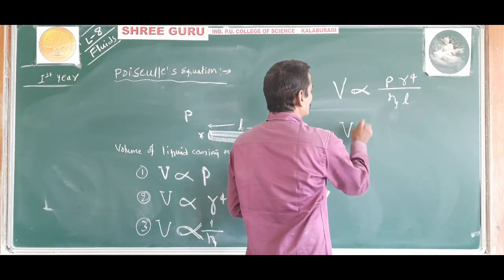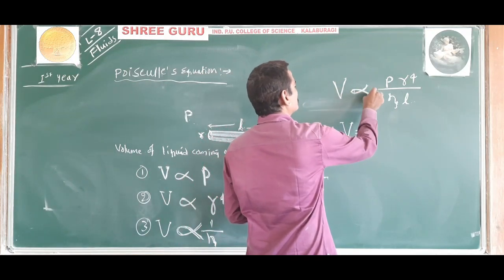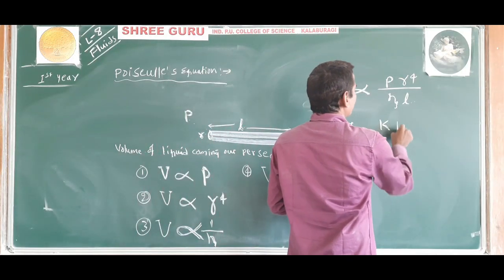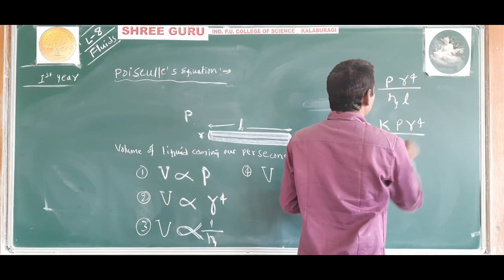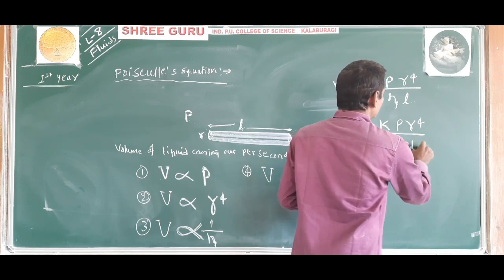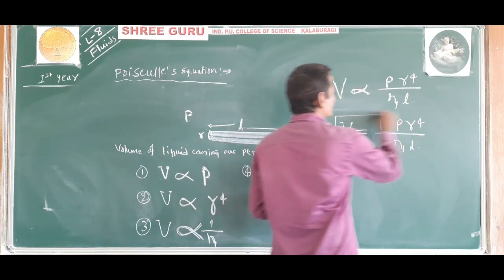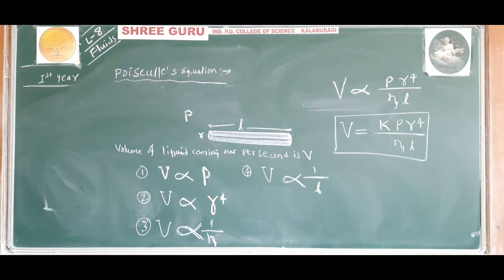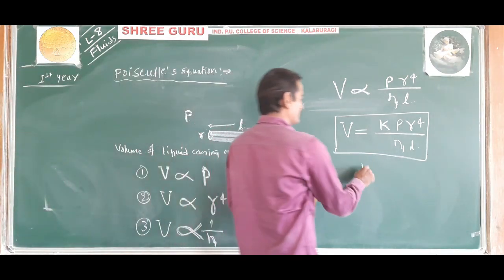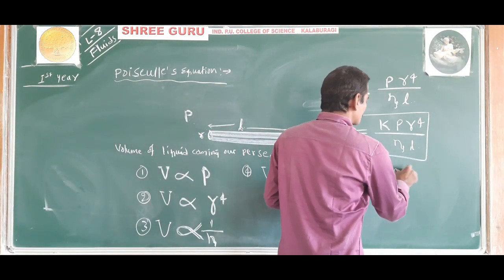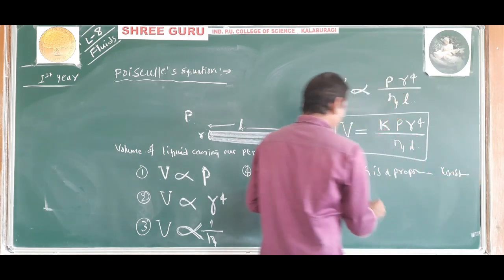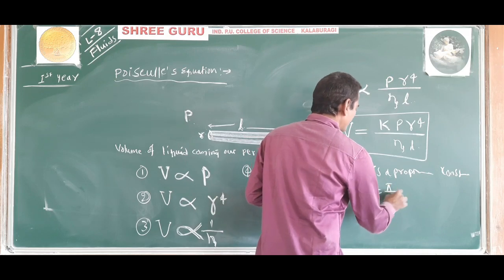Now V is equal to, remove the directly proportional sign and write a constant K, P r raised to 4 divided by eta L. Here K is a proportionality constant, and the value of K is found to be pi by 8.